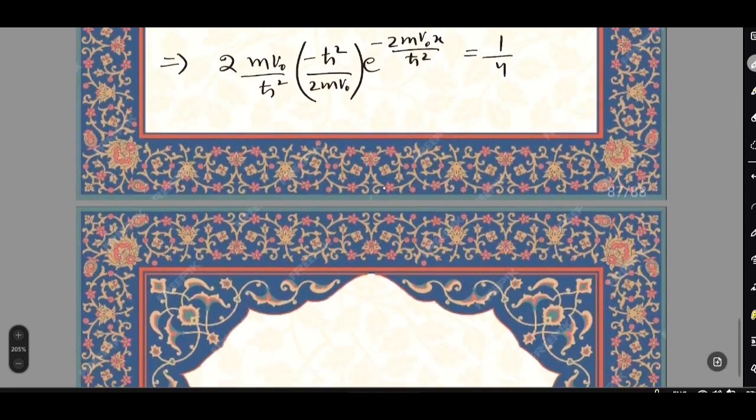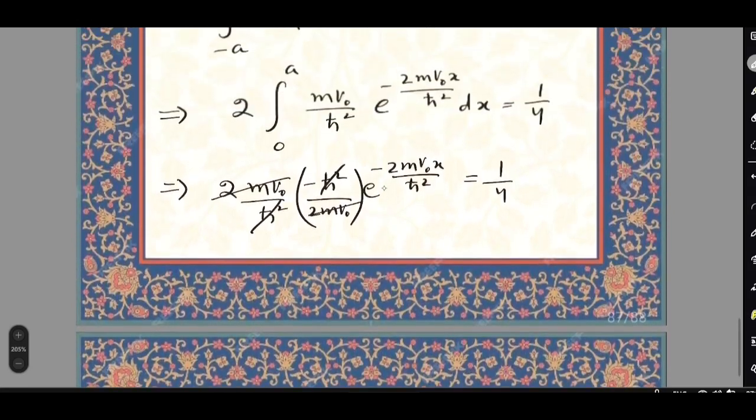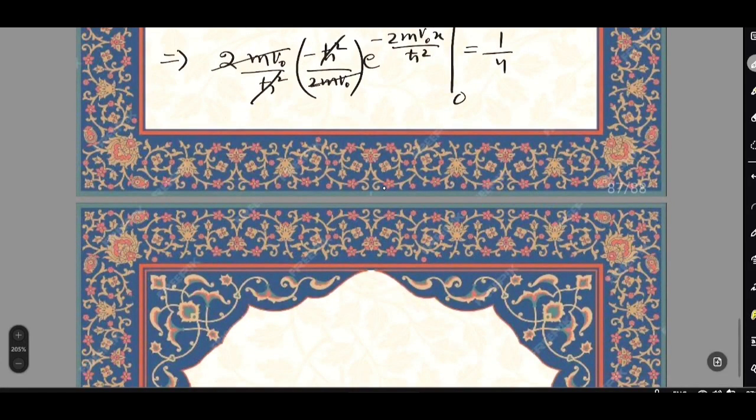And then now 2 m v naught and 2 m v naught will get cancelled out, h square will get cancelled out, so we'll have minus e to the power minus 2 m v naught x by h cut square from 0 to a equals to 1 by 4.